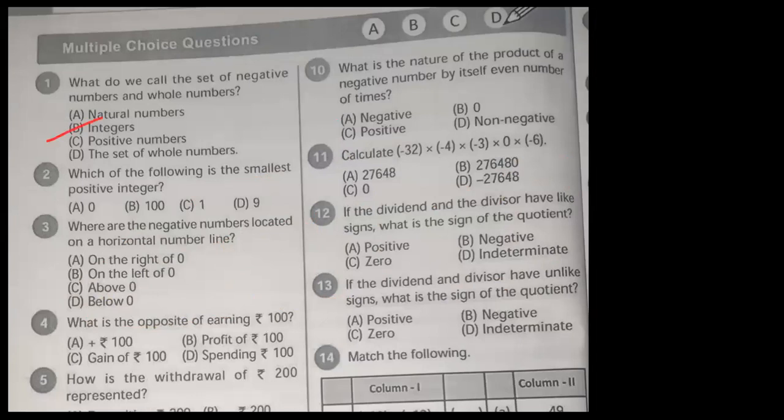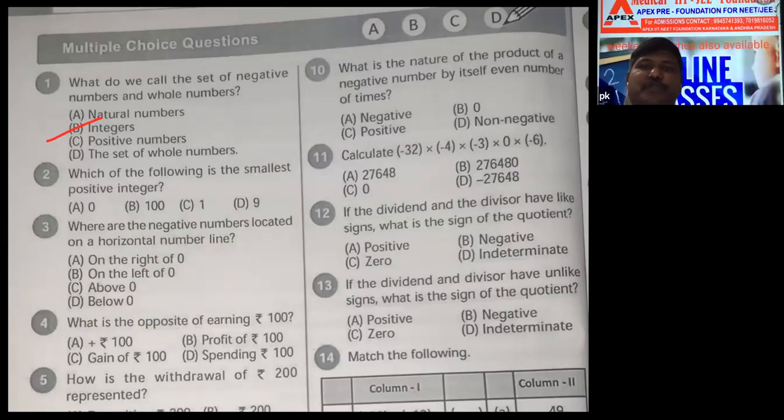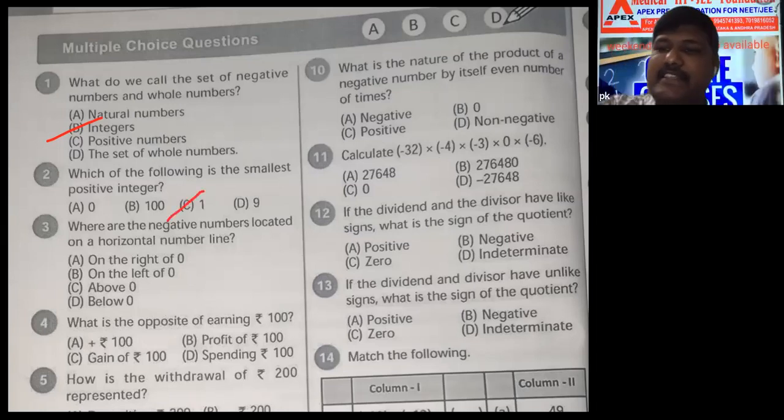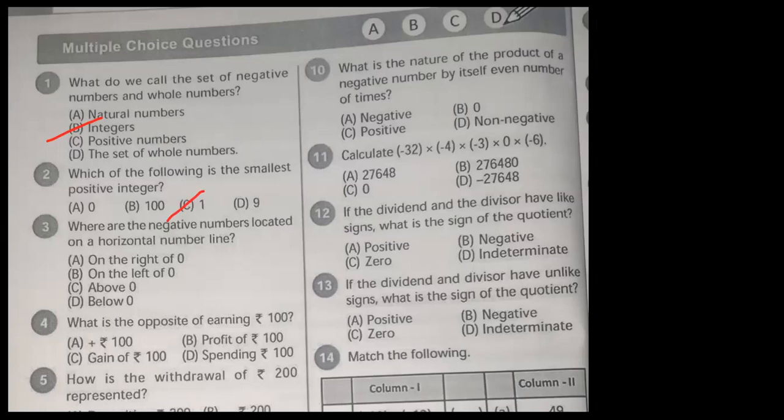Question number 2. Which of the following is the smallest positive integer? Option C. Option C is 1. 0 is neither positive nor negative. That's why we cannot consider it. Only C is the correct answer.